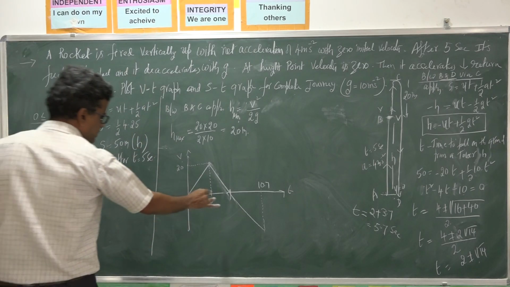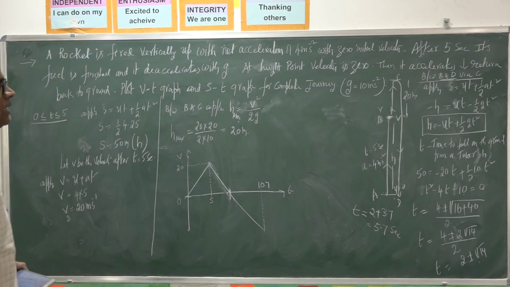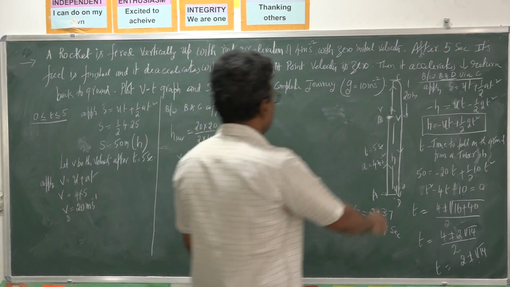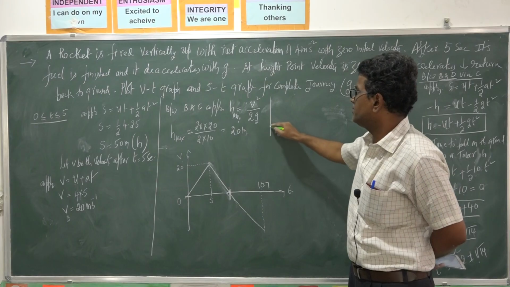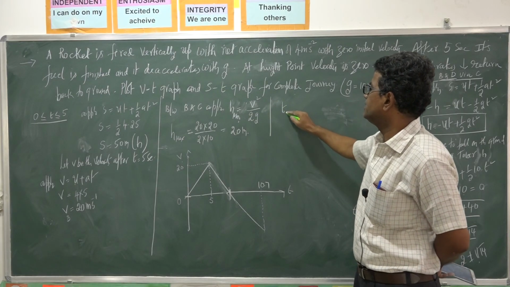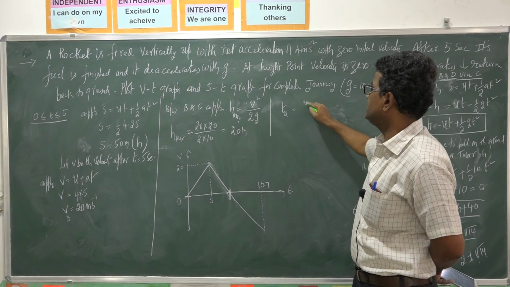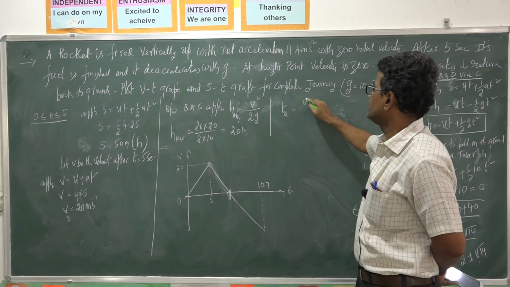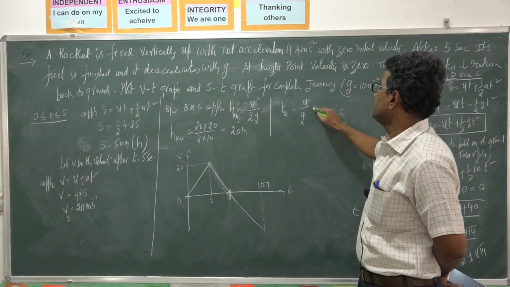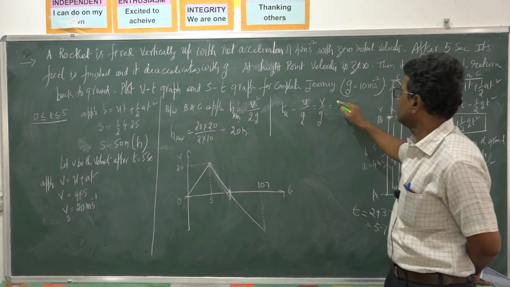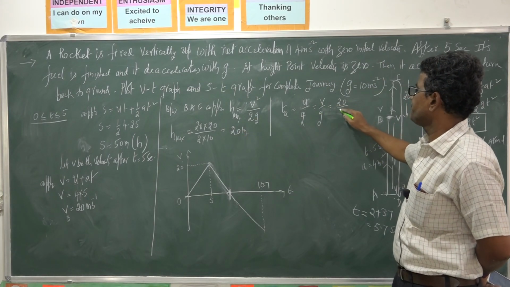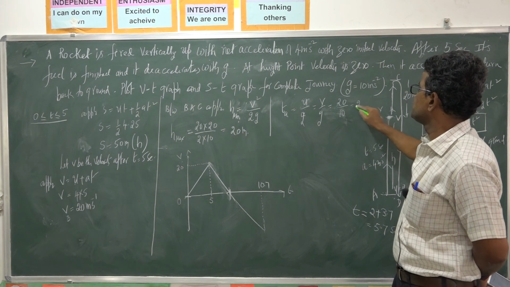Then what is this interval? You will get this is the time of ascent from here. So what is the time of ascent here? After attaining maximum height, the time of ascent is u by g, that is v by g. So what is the velocity here? 20. 20 by g, that is 10, that is 2 seconds.